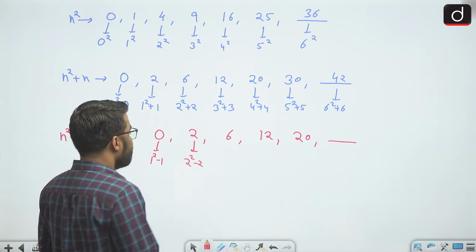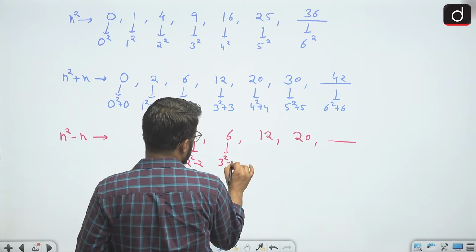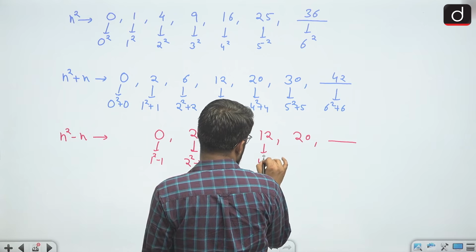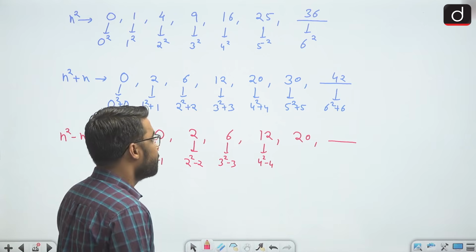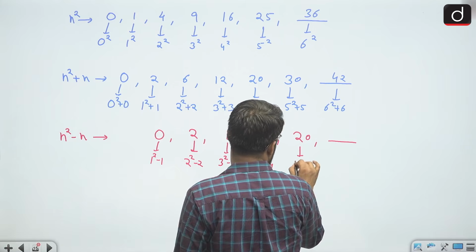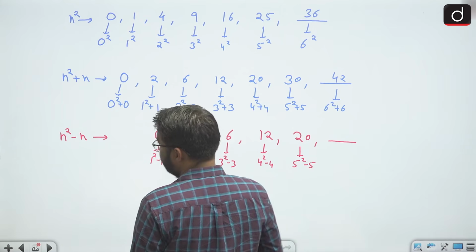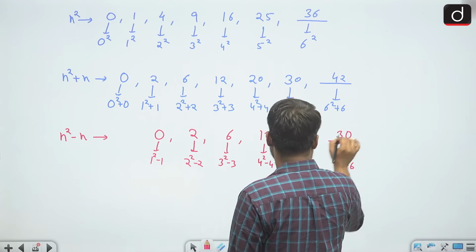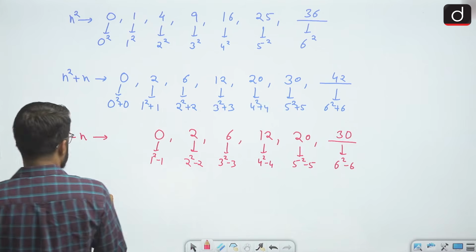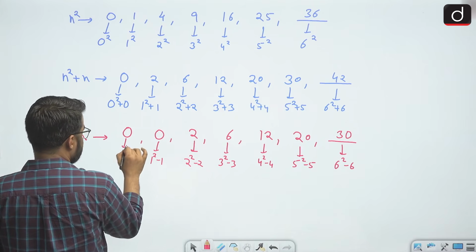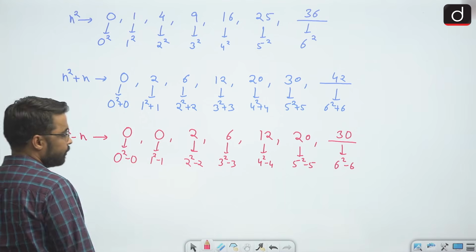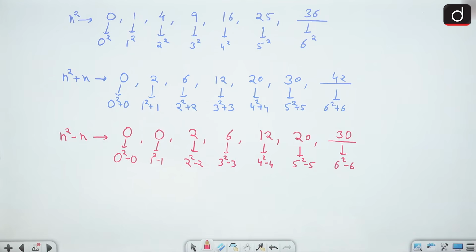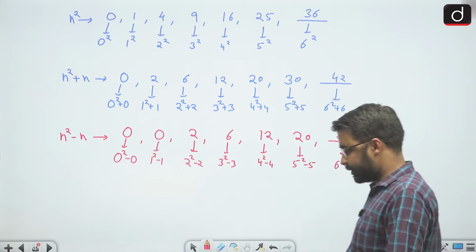So next would be 6 square minus 6, that is 30. Now in this series, can the first term be 0? Yes, because we can write 0 as 0 square minus 0. Alright, like this.